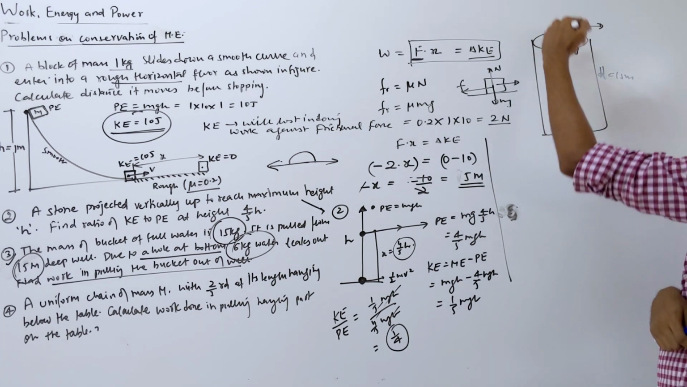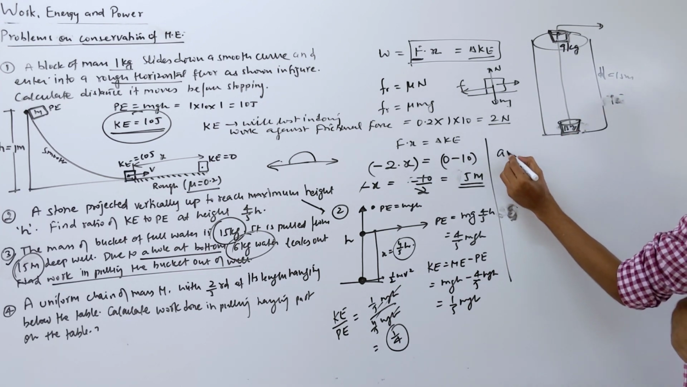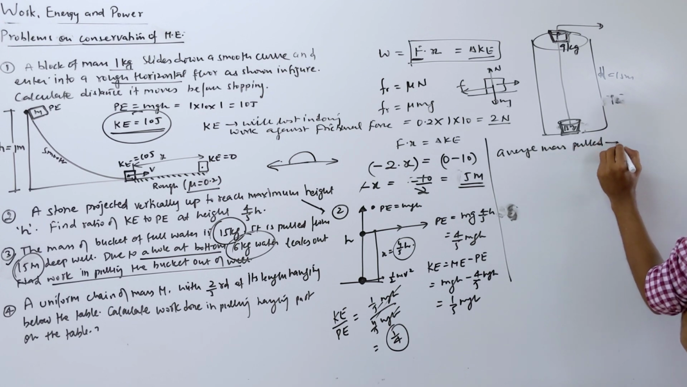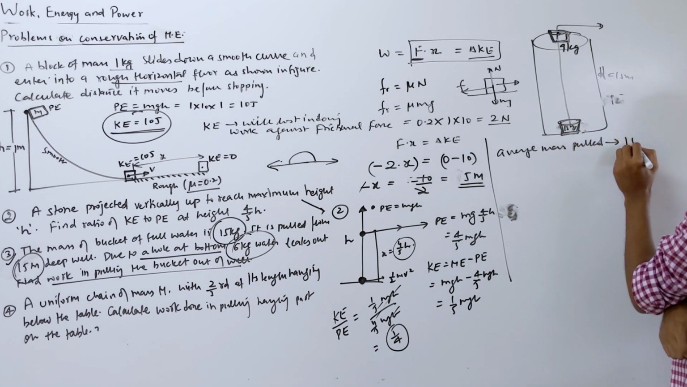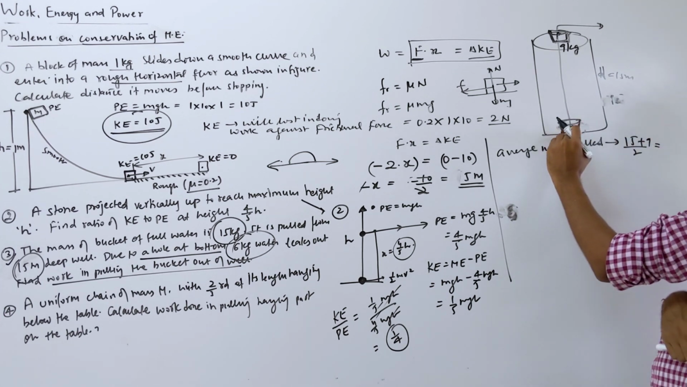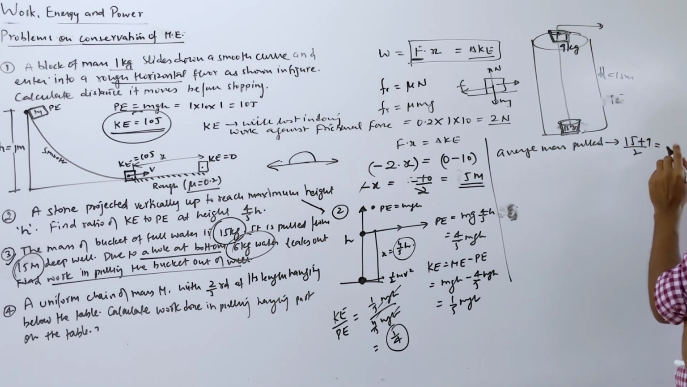So mass is varying from here to here. You just take the average mass, 15 plus 9 by 2. You can also take the center of mass, that's okay. This is the average mass you are pulling from this point to that point. 9 plus 15 is 24, so 12 kg is the average mass being pulled.